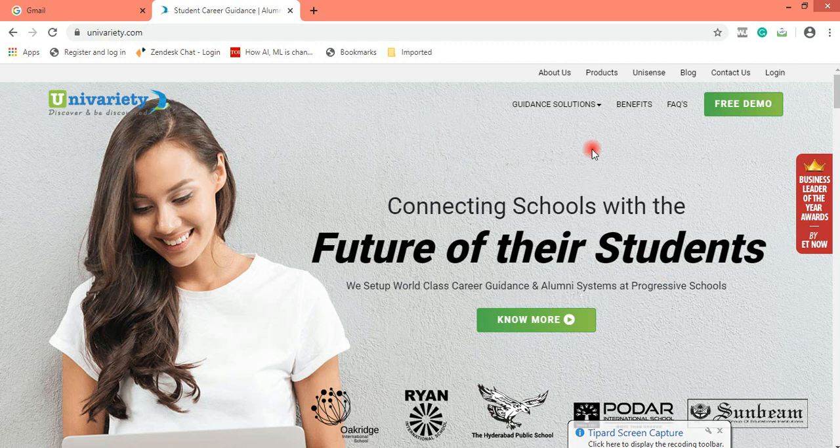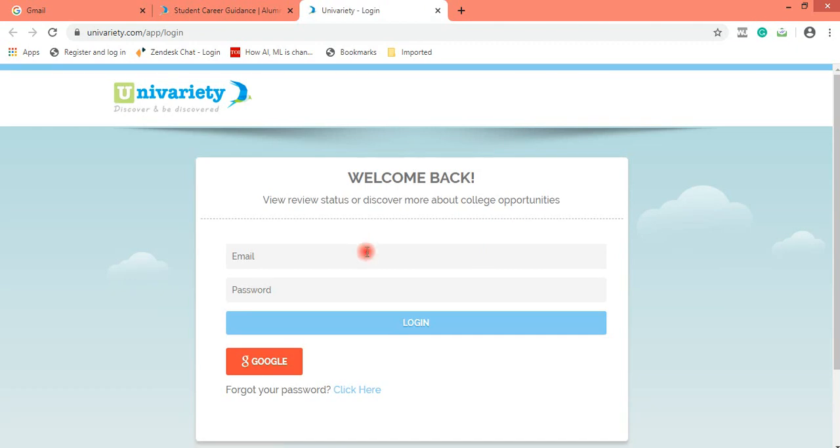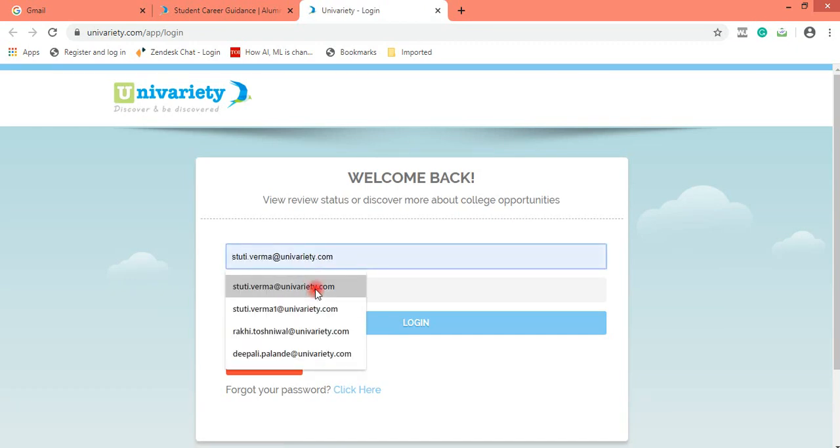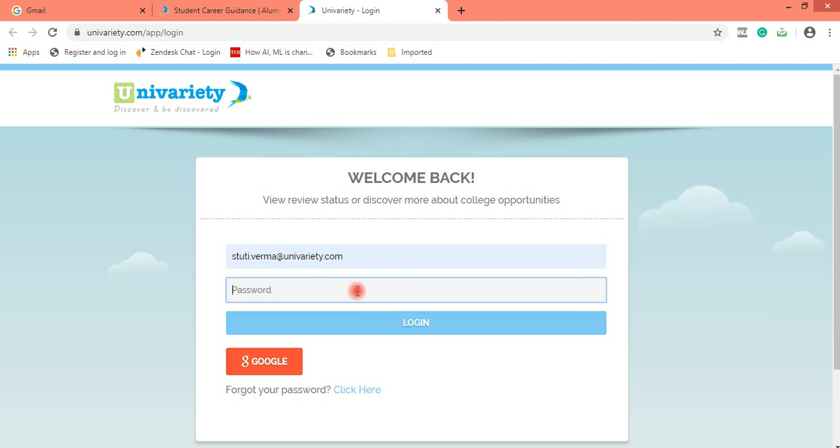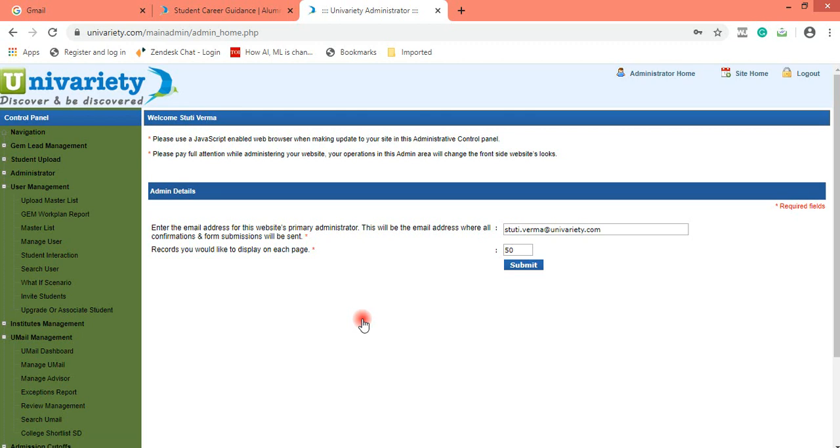You remember this page, this is the Univariety home page, and to do a share discussion I firstly need to log into the portal. So I click on the login button, I enter my Univariety ID and password, and this is the page which would be visible to me.